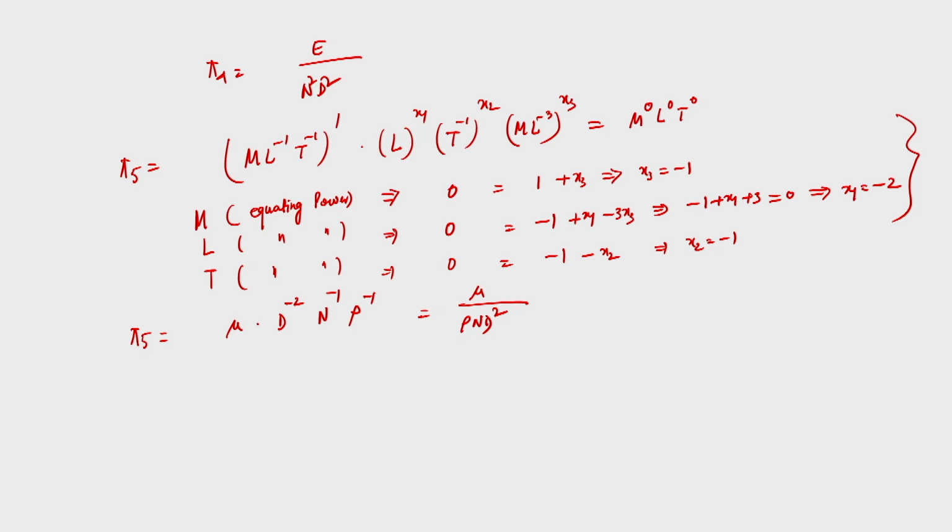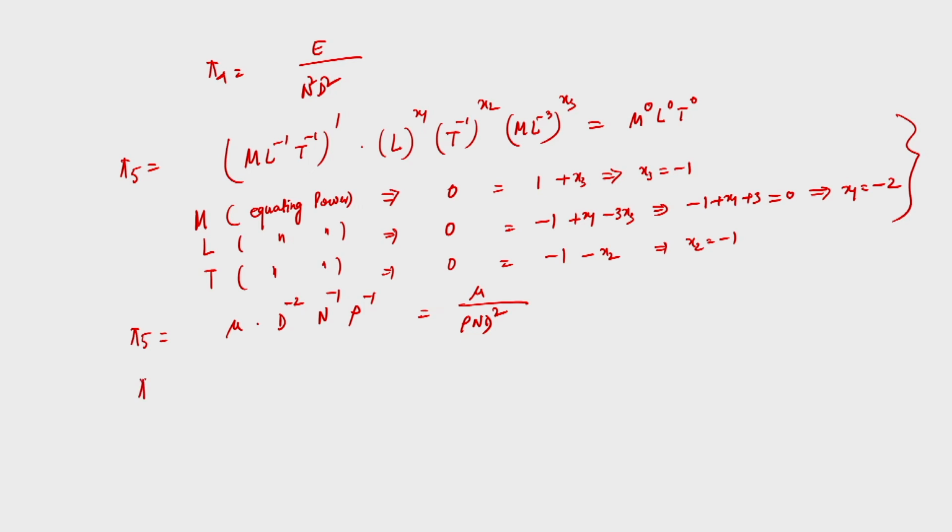Now, the reciprocal of mu by rho n d square is essentially the Reynolds number. This is very important, as it gives us the expression of the Reynolds number if we rearrange this pi term, with n d becoming v.